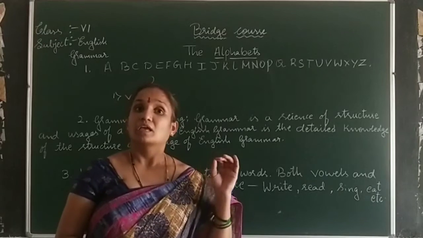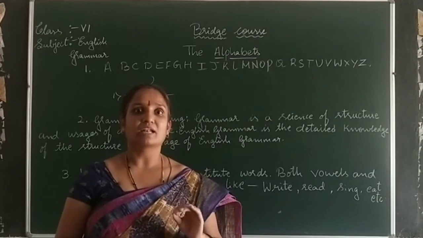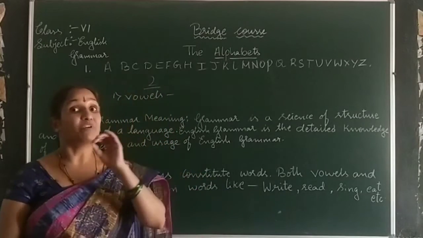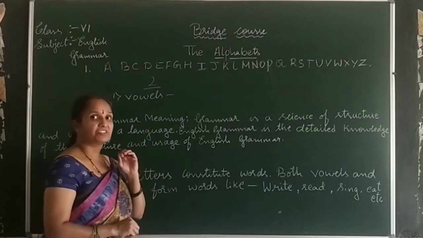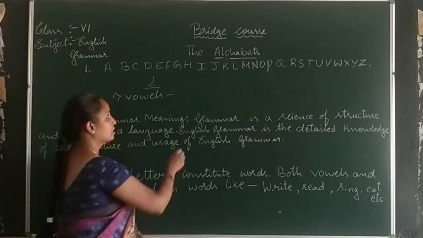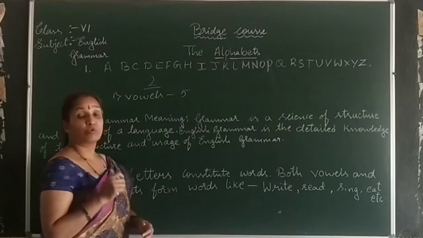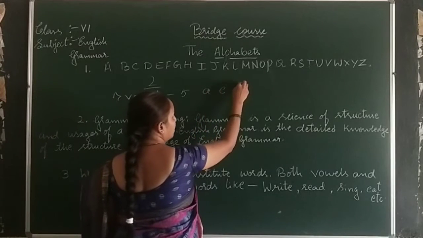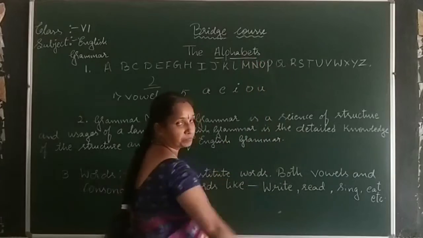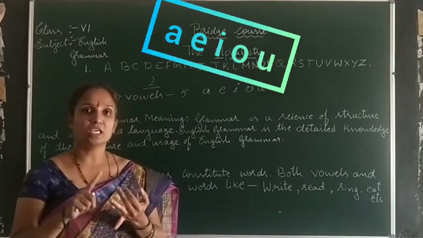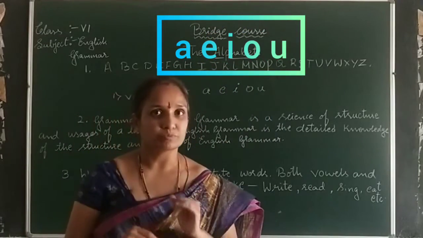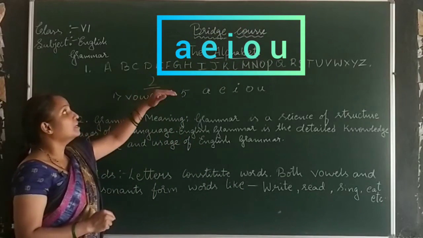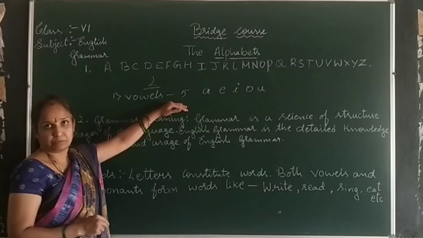In Kannada there are 13 Swaragalu, whereas in English we have just 5. Which are those? A, E, I, O, U. Only 5 vowels are there in English alphabets.